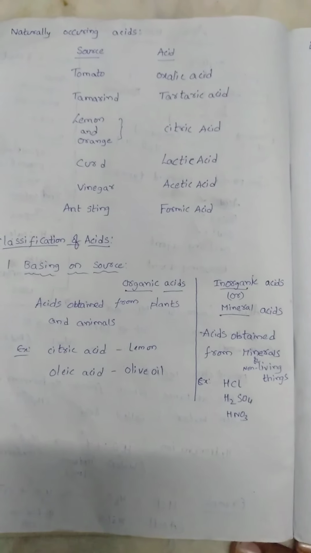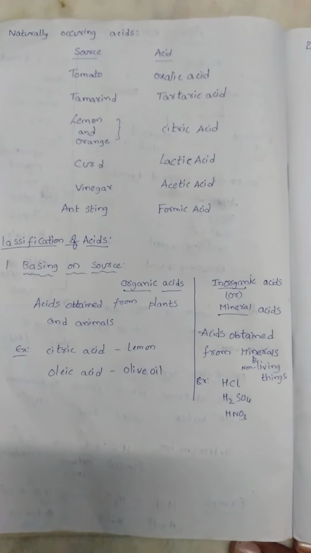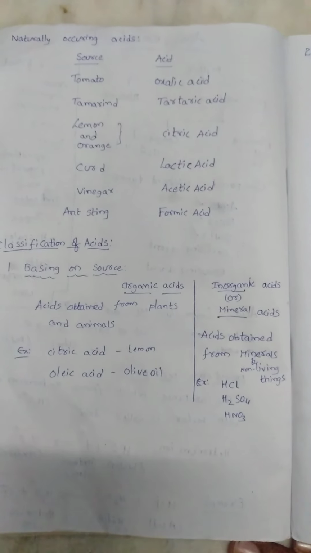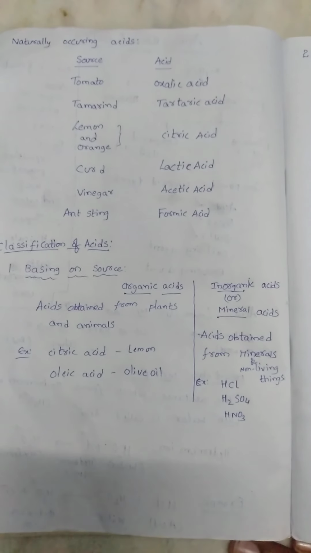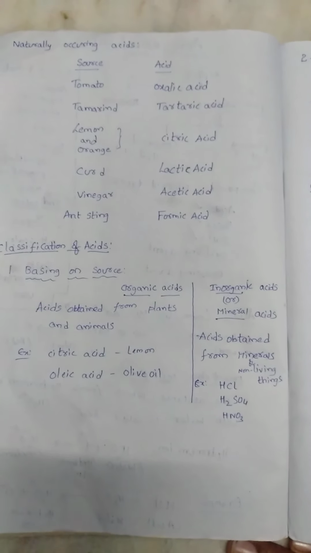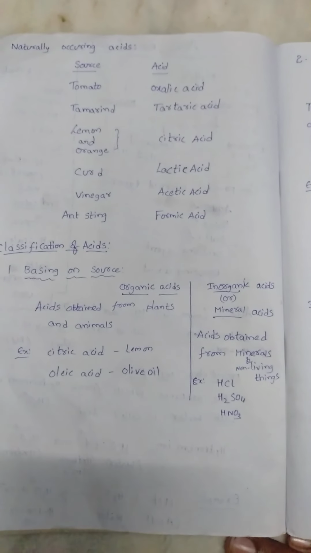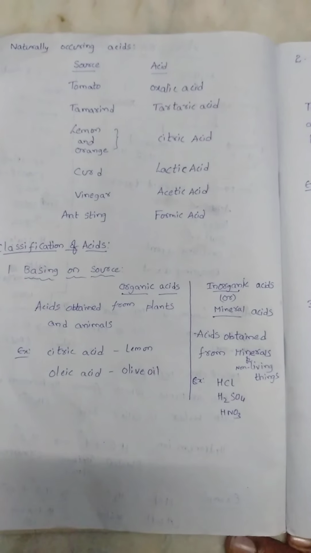Organic acids are acids obtained from plants and animals, which means living organisms. So the acids obtained from living beings are said to be organic acids, like citric acid, which is present in lemon, and oleic acid, which is present in olive oil, which comes from the olive tree.